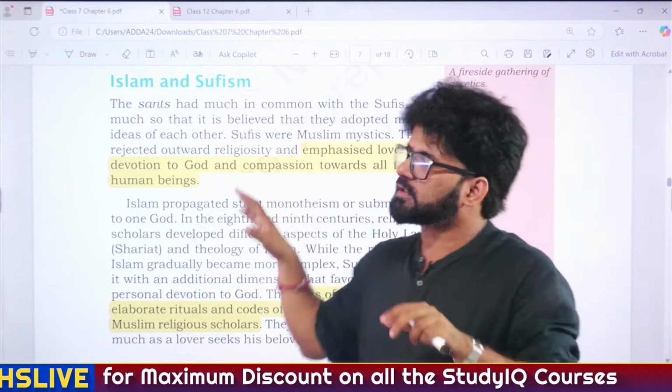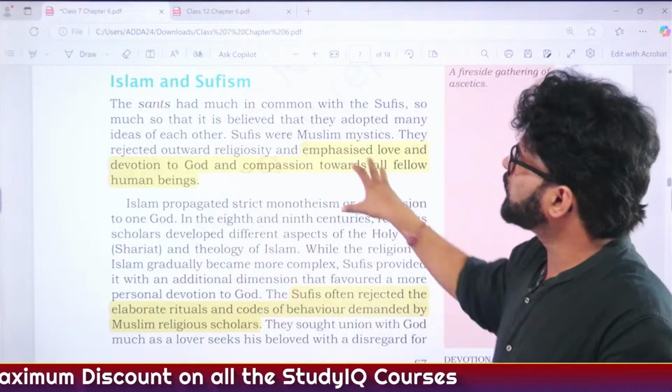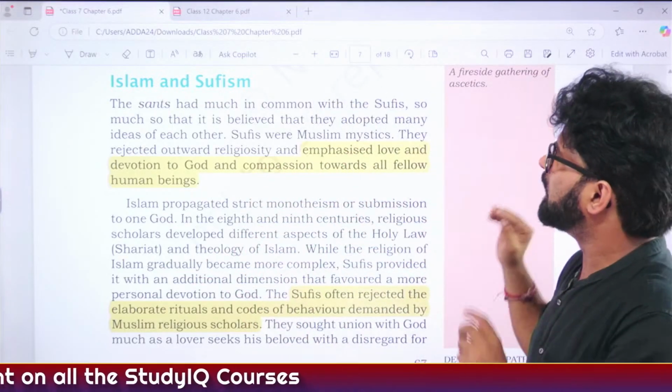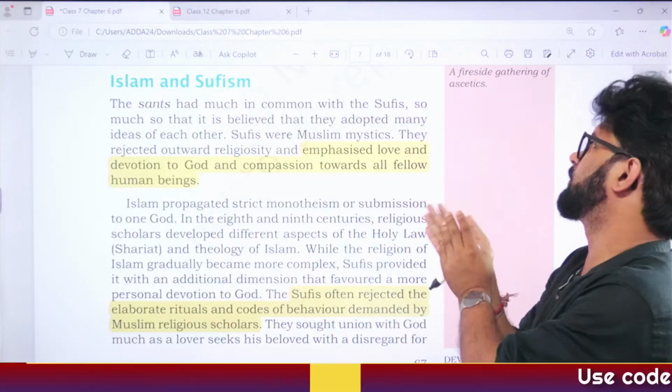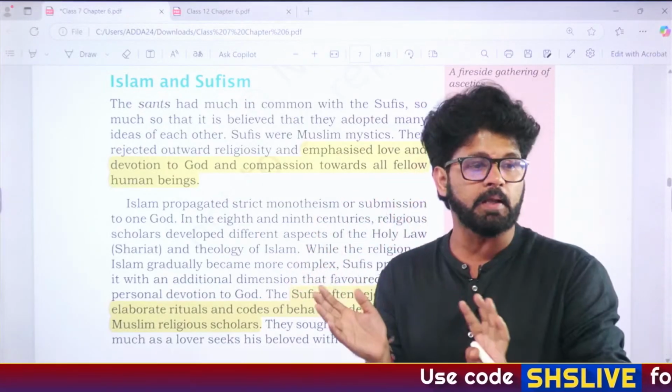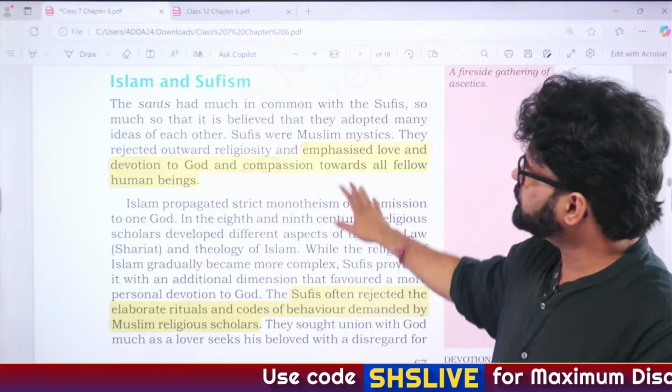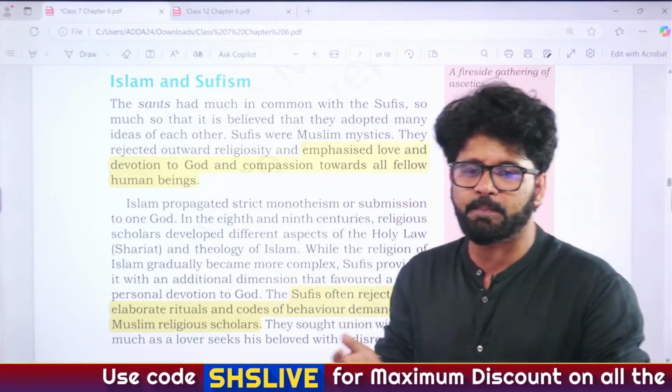So just like the Bhakti movement, here also we have to see what is important from the exam perspective. Class 7 chapter 6, the content will be a little smaller. Class 12 chapter 6, because it is class 12, the content will be larger. Are you able to see these NCERT chapters? Can I proceed, sir and ma'am?